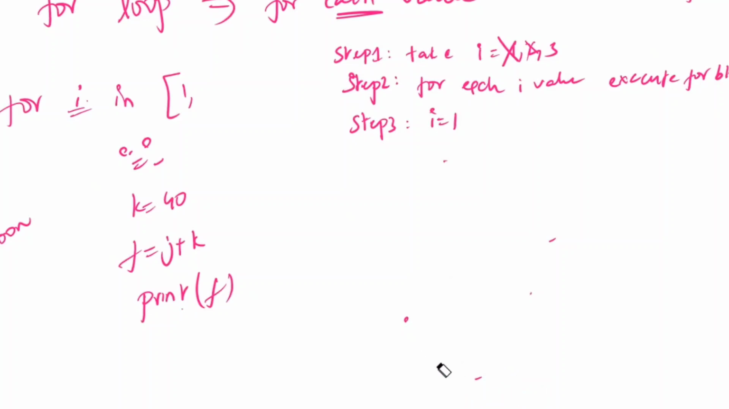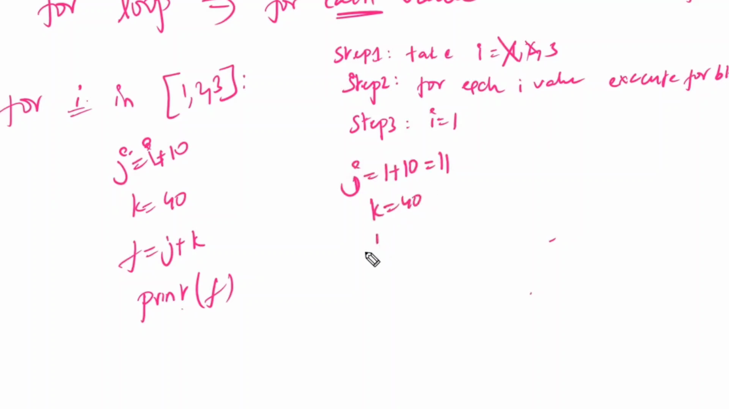Okay. Assume that by seeing itself, for example, let us write like this. j is equal to i plus 10. Sir, by seeing this one only, I can tell directly. No need to write the step by steps in my notes. I can say directly. Now, if I write step by step like this: i is equal to 1, j is equal to 1 plus 10, which is nothing but 11. k is equal to 40. f is equal to 11 plus 40 is equal to 51. And print f means 51, for i is equal to 1 is completed.